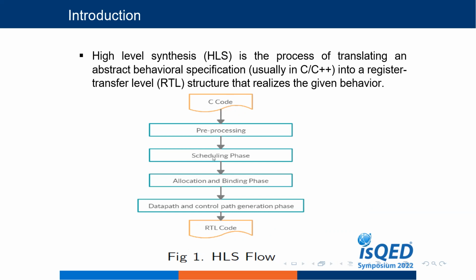The next phase is the scheduling phase, which assigns time steps to the operations without violating data dependencies among the operations. Then after that, the allocation and binding phase. This phase determines the selection of the types of hardware components, like functional units and registers, and binds the operations to the functional units and variables to registers. Finally, the data path and control path generation phase, in which the interconnection among the functional units and the registers is determined, and also creates a control FSM.